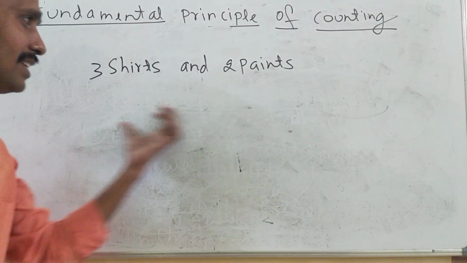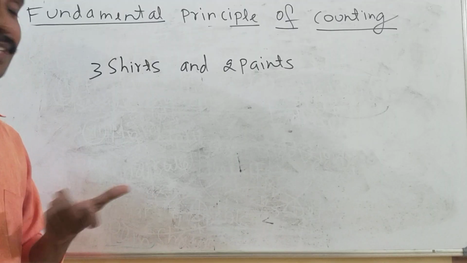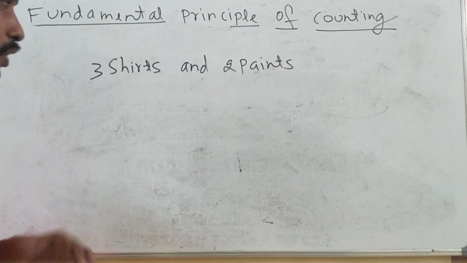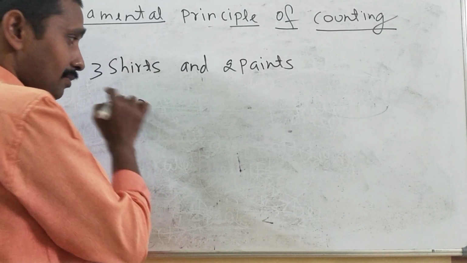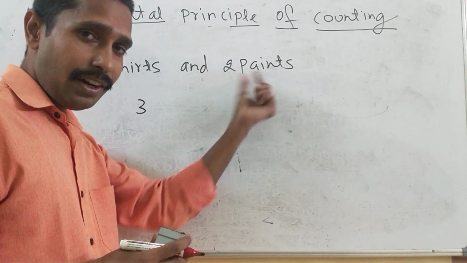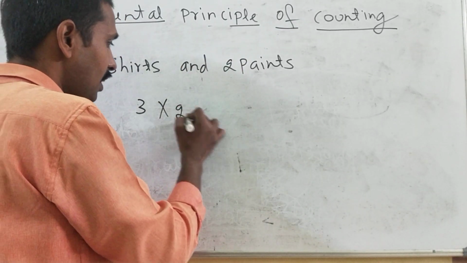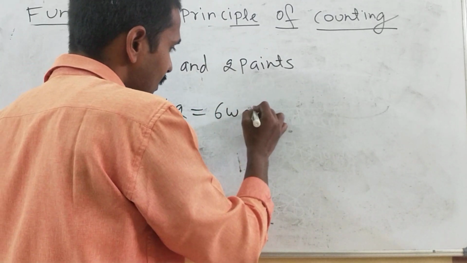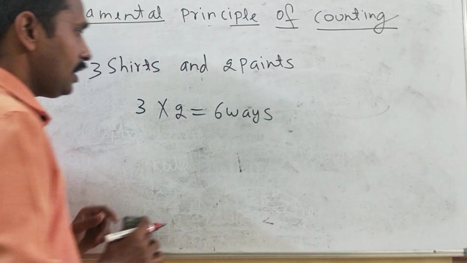So now you can easily tell how many ways there are in which he can dress. First time, how many ways are there? 3 ways. And second time, how many ways are there? 2 ways of pants. So total how many ways? Again 6 ways only. And you can verify also.